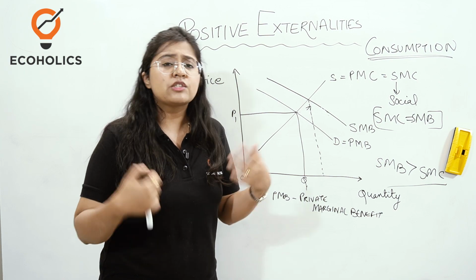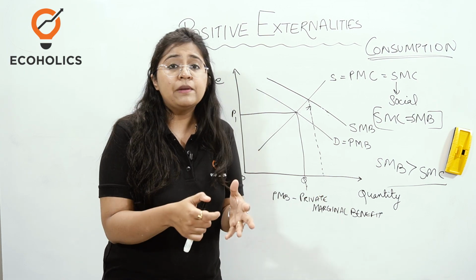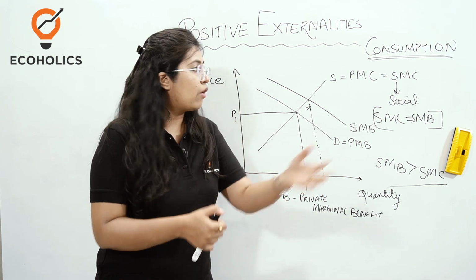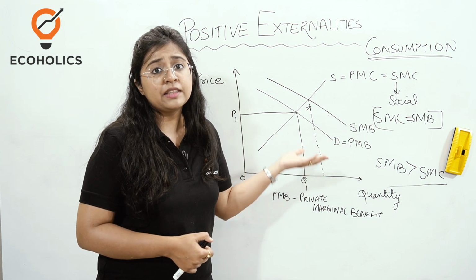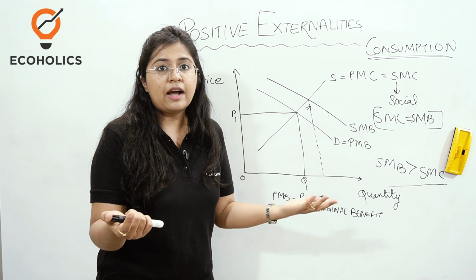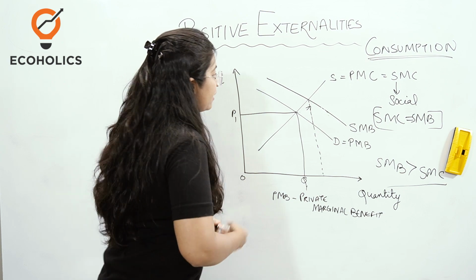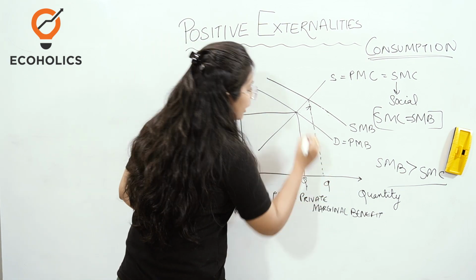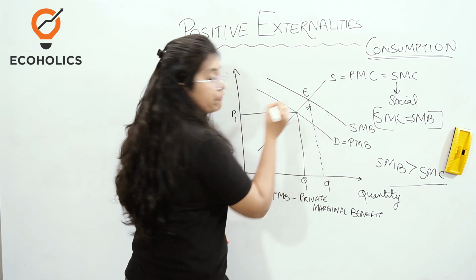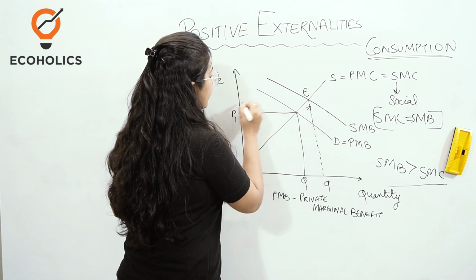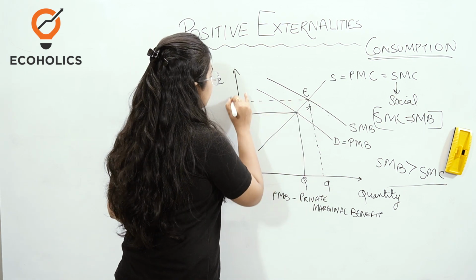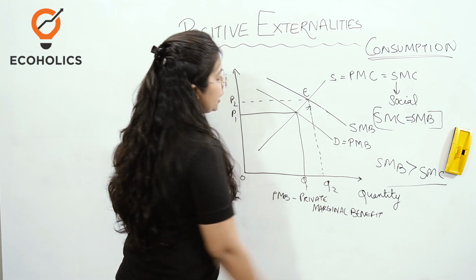They're going to create various norms so that most people can be included in the whole idea of education, and that is why there will be another point, which is the point of efficiency as well as equilibrium, that is going to be attained at a higher price P2 and higher quantity Q2.